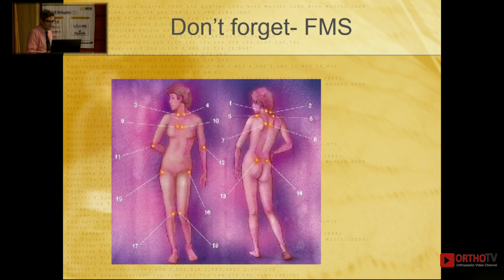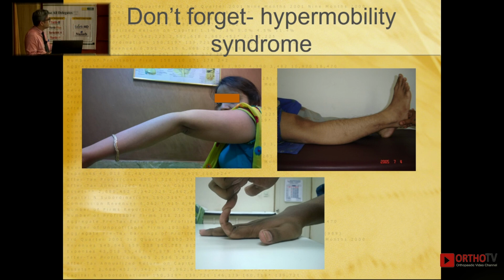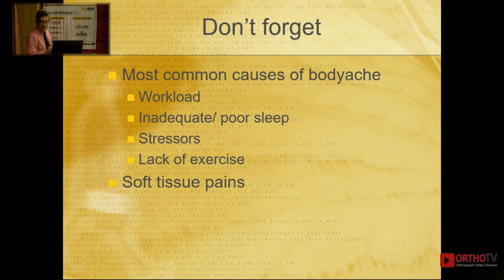Lastly, not to forget non-inflammatory causes like fibromyalgia, pain here, pain there, everywhere, and there is no inflammation anywhere. Not to forget one more, hypermobile joints. They come as multiple joint pains. At times there is inflammation because, since the joint is hypermobile, there is an inflammation in a particular joint because of some irritation. We do tend to mistake this as inflammatory arthritis, but this is plain simple hypermobility syndrome. All that we need to do is make them aware of what it is and joint protection techniques. Flat foot again commonly comes with ankle inflammation, which tends to become chronic, but this can be taken care of with insoles.